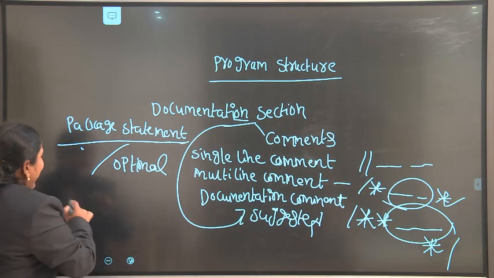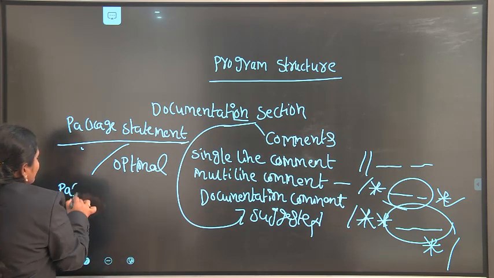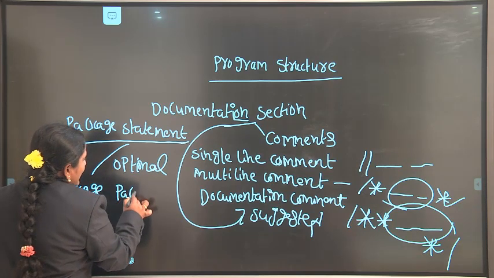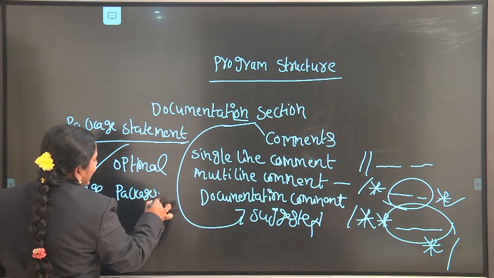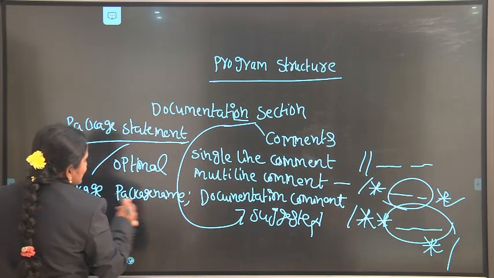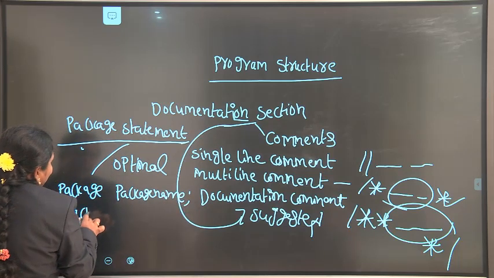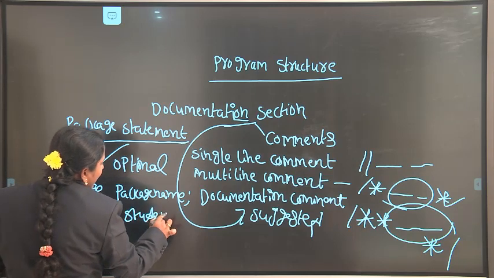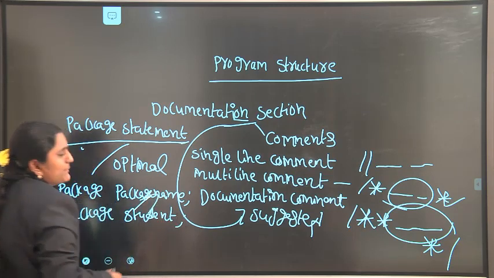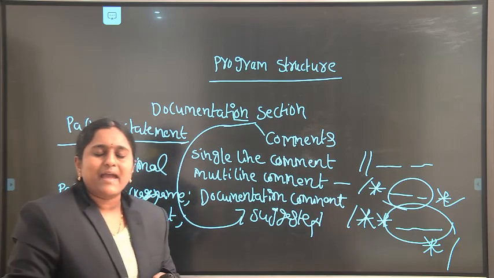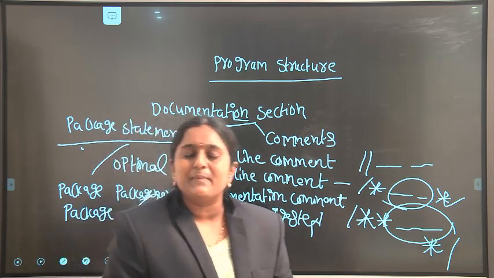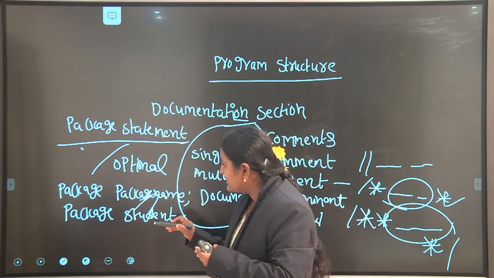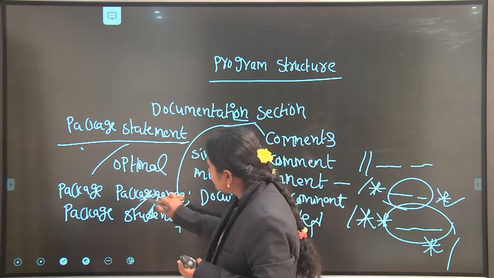How can we define a package statement? Package space package name. Here package is the keyword. This is the syntax for defining a package. For example, package space student, where student is the package name. What is a package? Packages are folders binding all the related .class files. It tells the compiler that I am defining class files in the package.